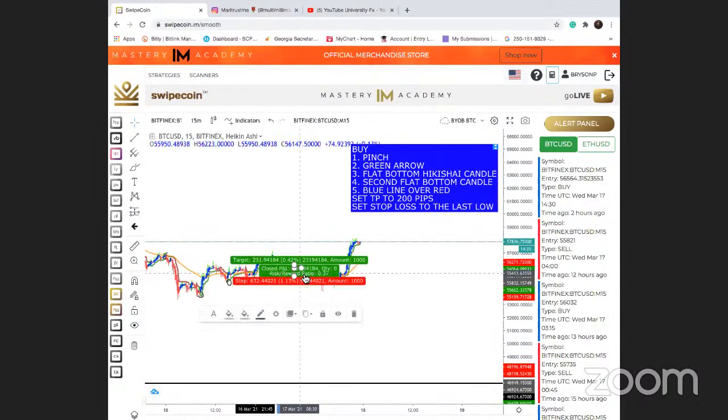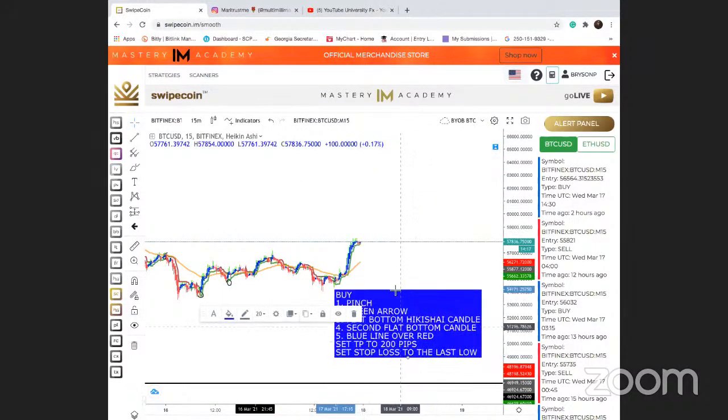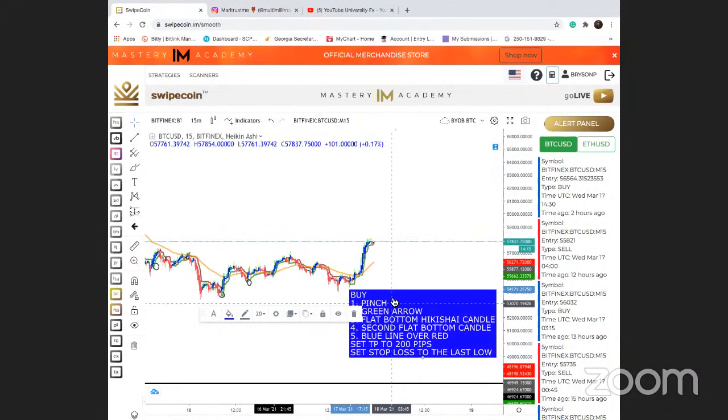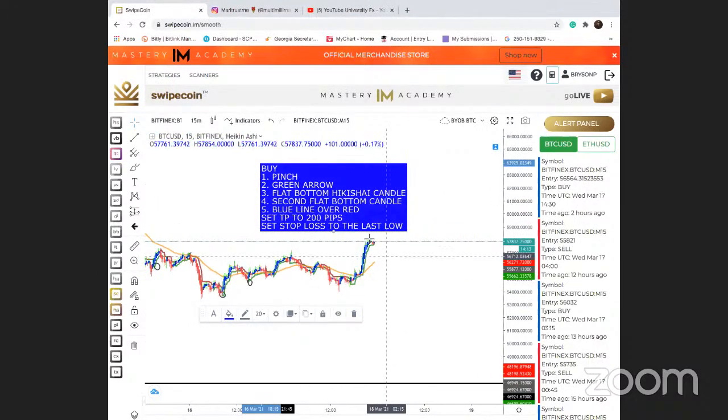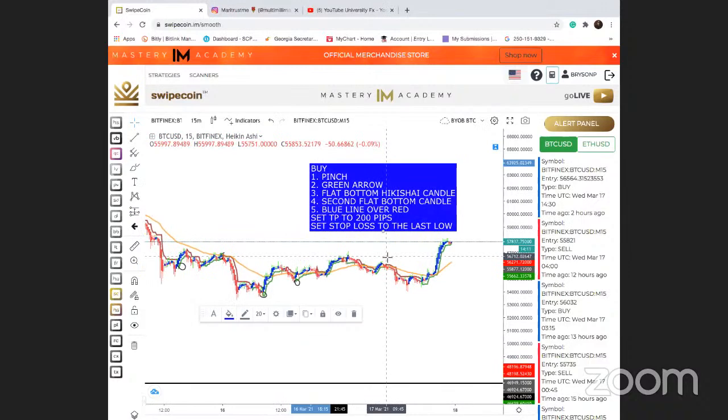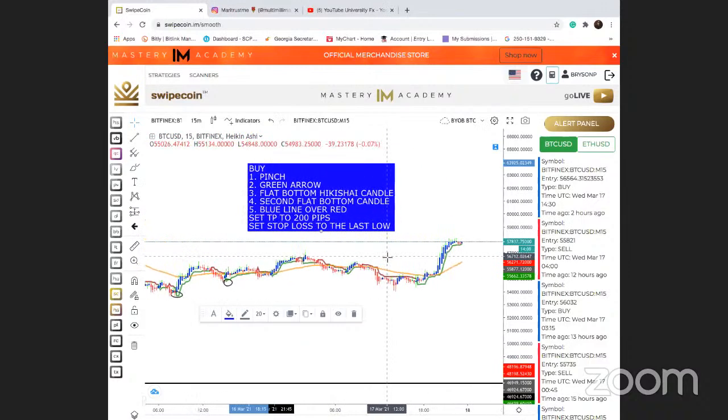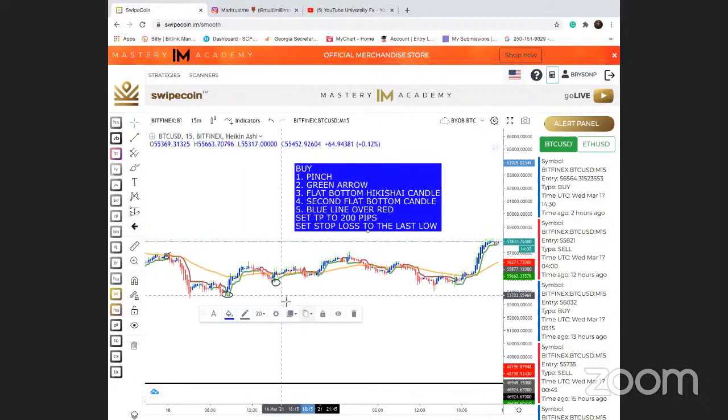Okay, so the very first thing, if we're looking for a buy, guys, we're looking for a pinch first. That's the step that I look for. Very first thing I'm looking for when I'm looking to get into a buy. So what does a pinch look like, right? So what I'm going to do is I'm going to circle some pinches for you guys so that way you can see what those things look like.